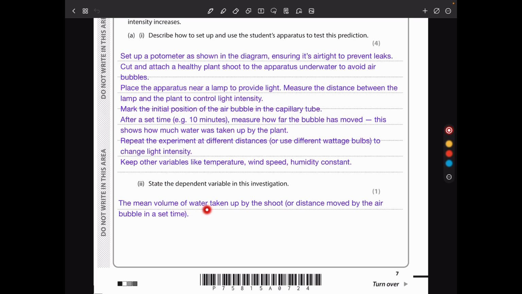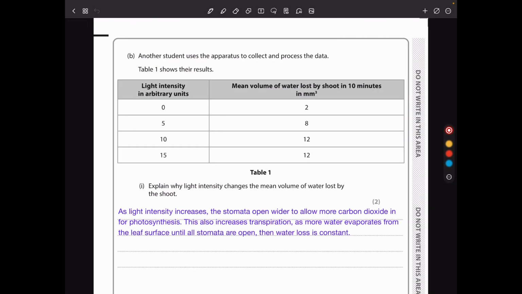It could be the mean volume of water taken up by the shoot or distance moved by the air bubble in a certain time. In part B, another student uses the apparatus to collect and process the data. The table shows their results.